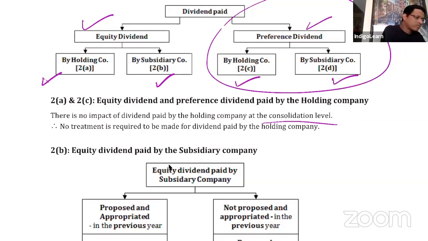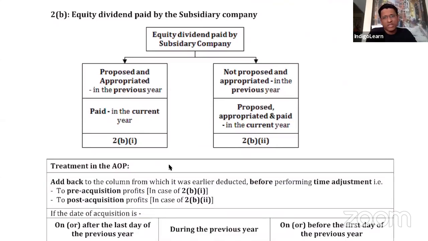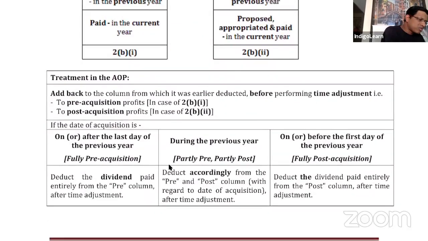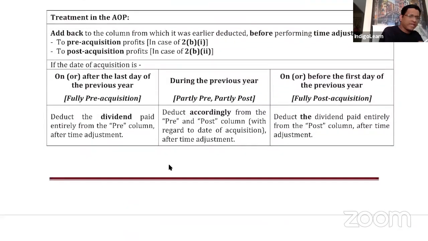Okay, right, good. Now come to subsidiary company. This is more important, and really we are doing this discussion to get better understanding of what we should do for equity dividend paid by the subsidiary company. Okay, right. When we talk about equity dividend paid by the subsidiary company, when the dividend is paid by the subsidiary company, add back to the column from which it was deducted earlier